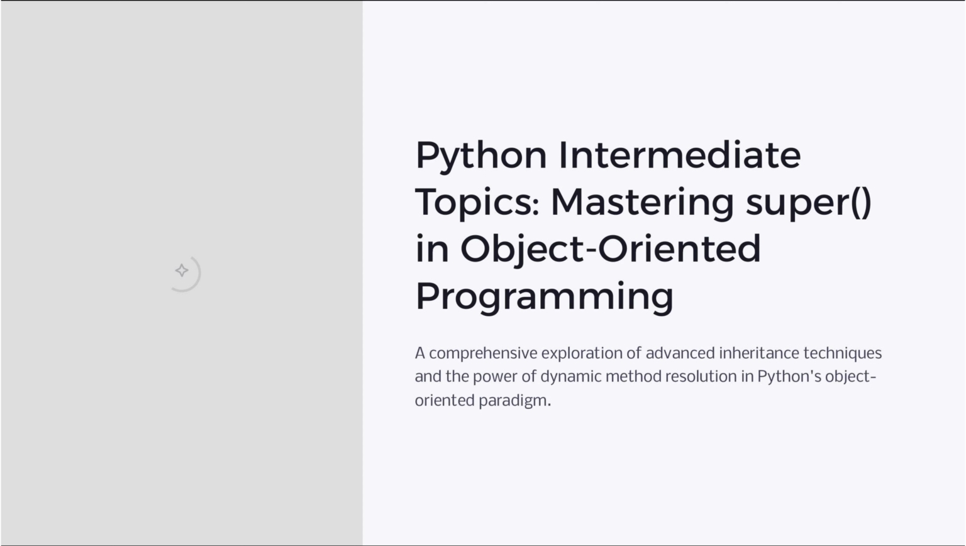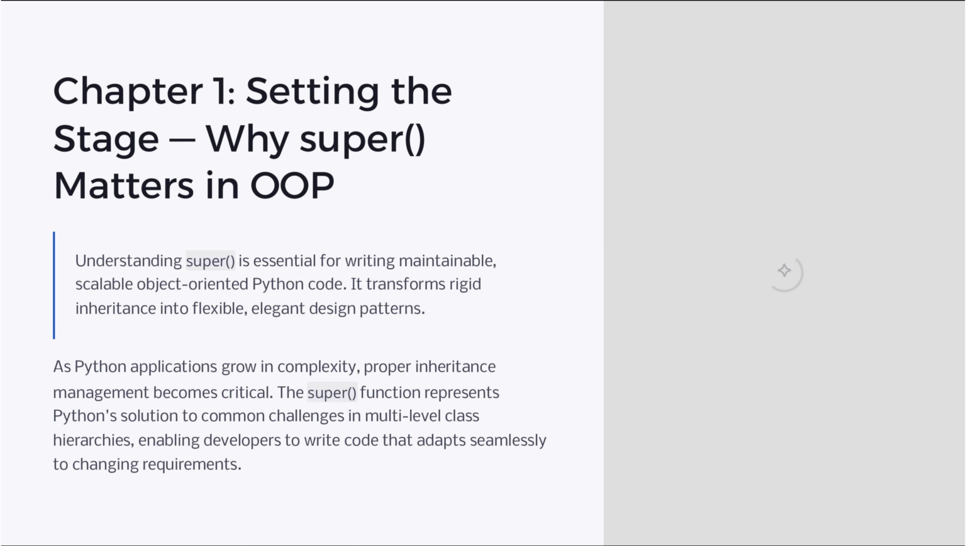Mastering super in Python's object-oriented programming is crucial for advanced inheritance techniques. It allows dynamic method resolution, enabling flexible and maintainable code. By leveraging super, developers can efficiently manage complex class hierarchies, ensuring that their applications remain scalable and adaptable to evolving requirements. Understanding super is crucial for maintainable Python code.